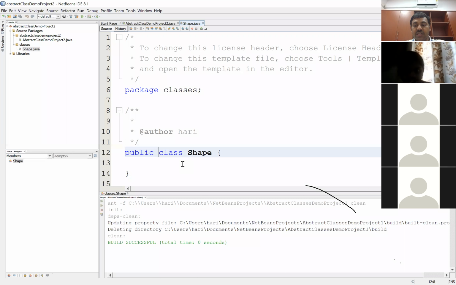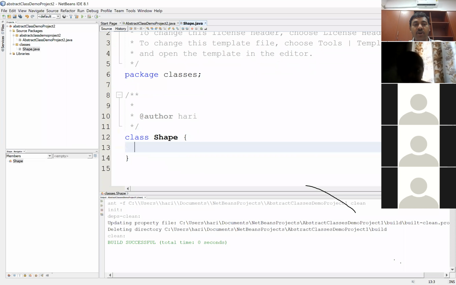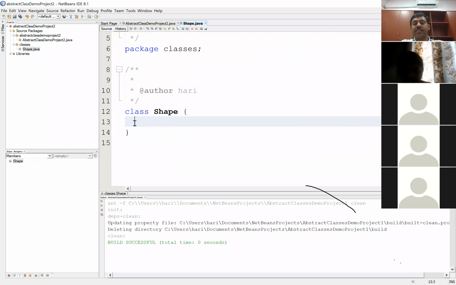Now, I'm not too sure if I need the class to be made public. So for security reasons, I will convert that into a default class, right? So it is a default class at this stage. If I need this class to be made public, I'll do that, or else I'll keep it as default. Now, this is always a practice that you need to follow. Your security access specifiers have to be as minimal as possible to start with, and then you can improvise. You can fine tune them, okay?